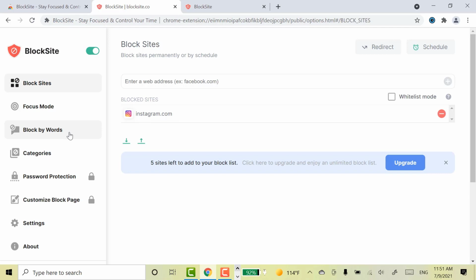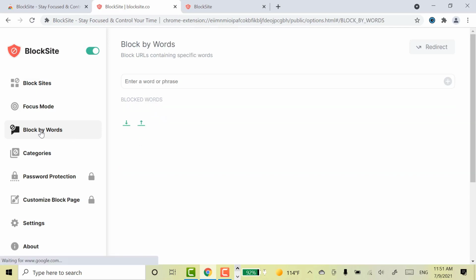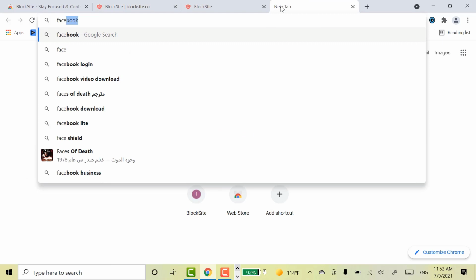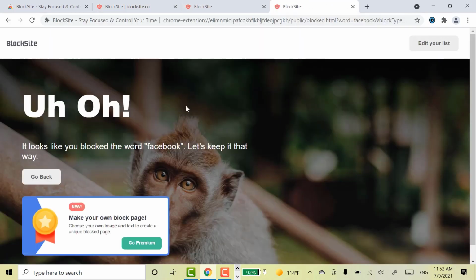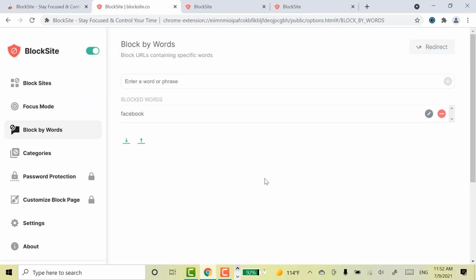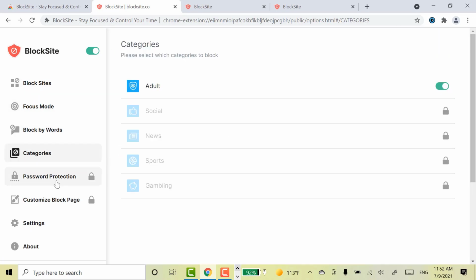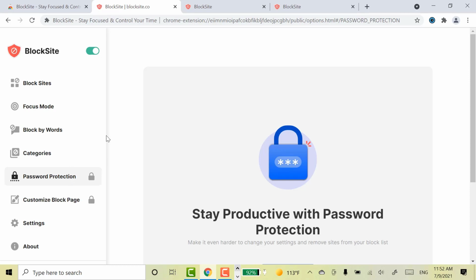You can even block websites using words also. See here, select this option, block by words. Now I am giving only Facebook. Click add. Now we'll check whether we are able to access the Facebook page or not. See, Facebook has also been successfully blocked. You can add up to 6 sites. If you want to activate password protection, then you have to go with the premium option.